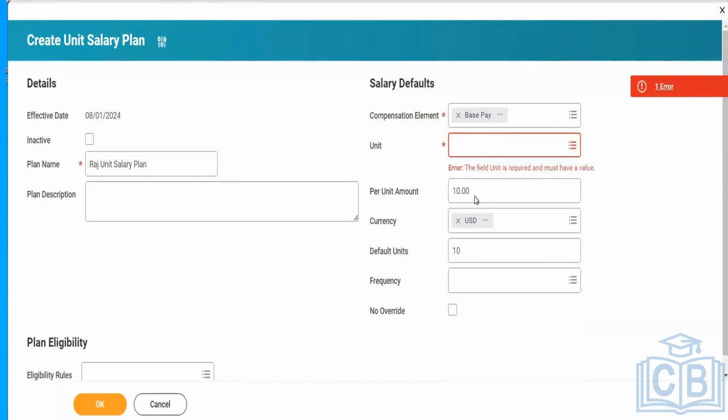No override. No override. Meaning here is, if in case I use this checkbox, later on if I want to make any changes within this amount manually at the later stage without making... Let's take an example. One worker did a really great job and I want to pay him $2 extra for the per unit amount. I cannot do that, because I have chosen the option of no override. If this no override is not checked, in that scenario I can make manual changes for that specific worker. It depends upon the company, in which way they want to segregate.